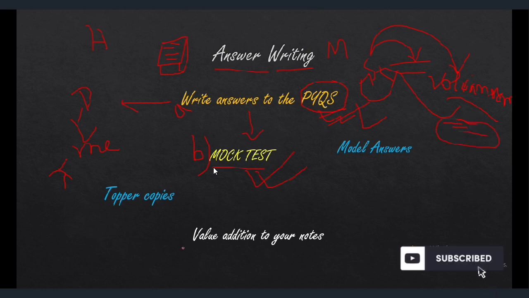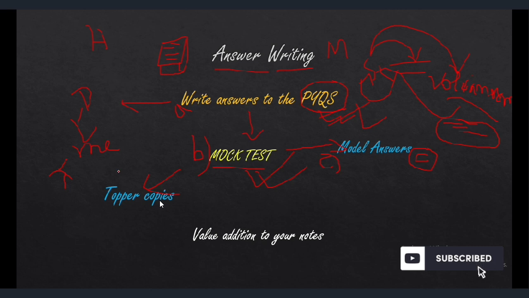Do like this. And then after doing the mock set A, B, refer to the model answers. You will get some fodder, some value addition from these model answers, some new information. This is C, and you can add this to your notes. And then after all this, you should go for topper copies. I don't prefer any specific topper copy, because I haven't gone through a specific one.